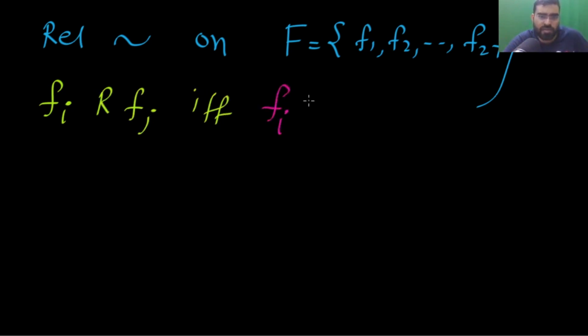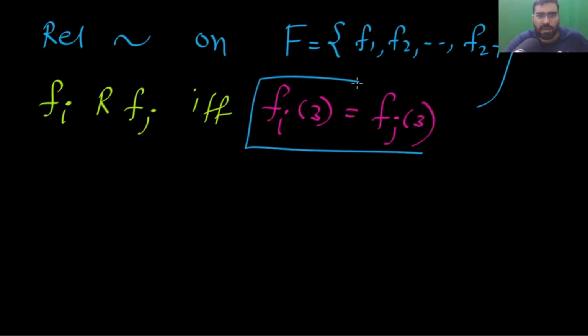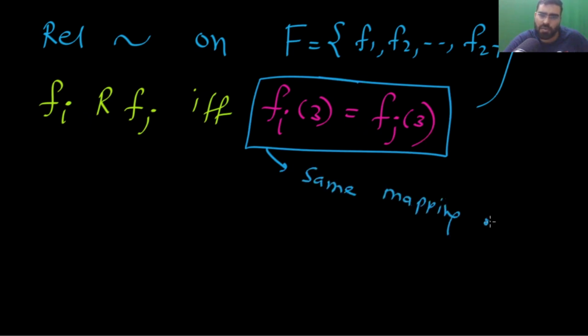Are you getting my point? They have the same mapping on 3. This is what the question is saying.